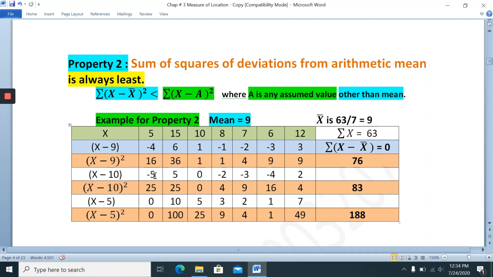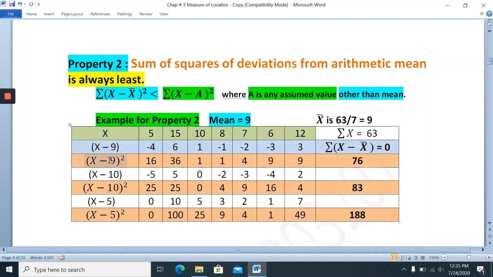Now square: 25, 25, 0, 4, 16, 4. The total is 80. Now check this one.